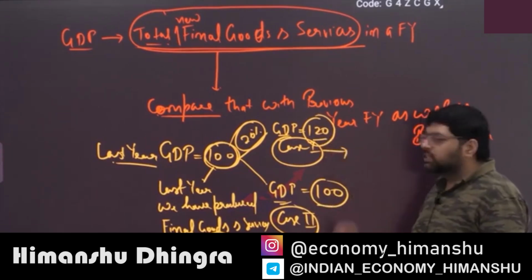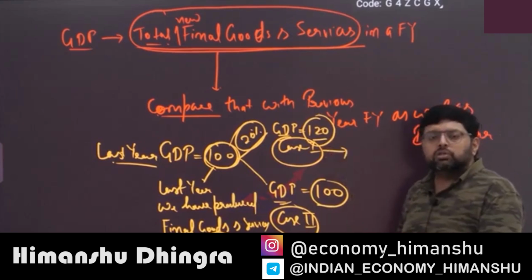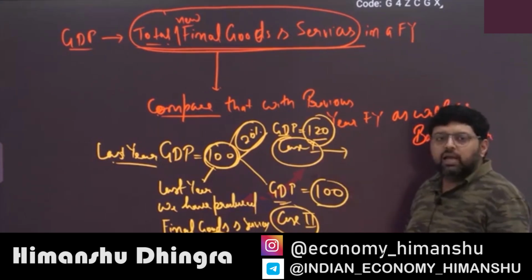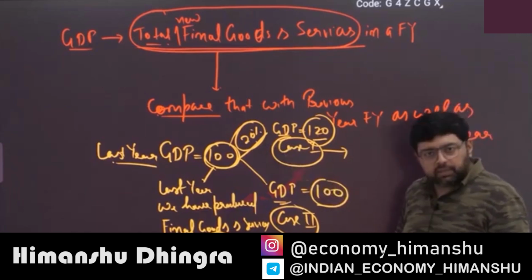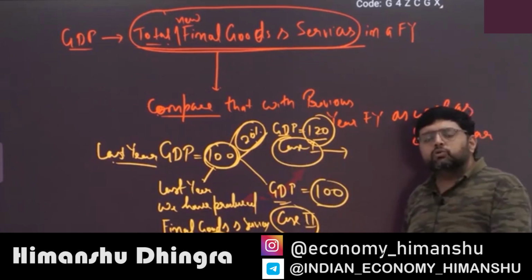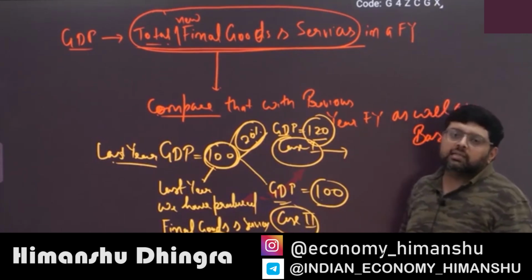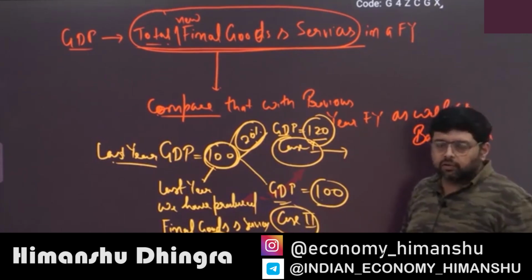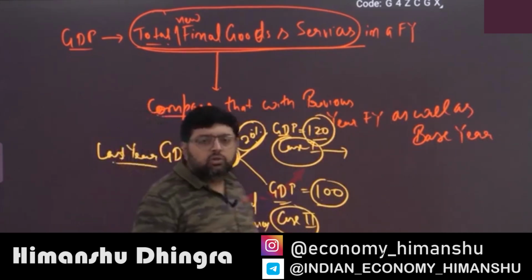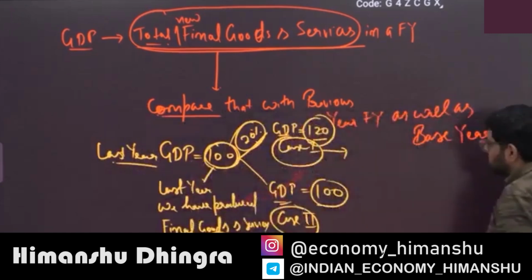In the first case our economy has produced goods and services worth rupees 120, at a growth rate of 20%. In the other, it has produced rupees 100, at 0%, meaning there is no growth rate, and in life you need growth.